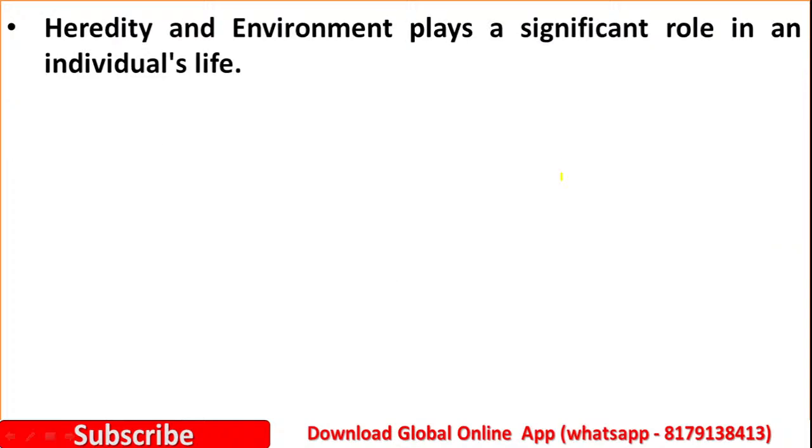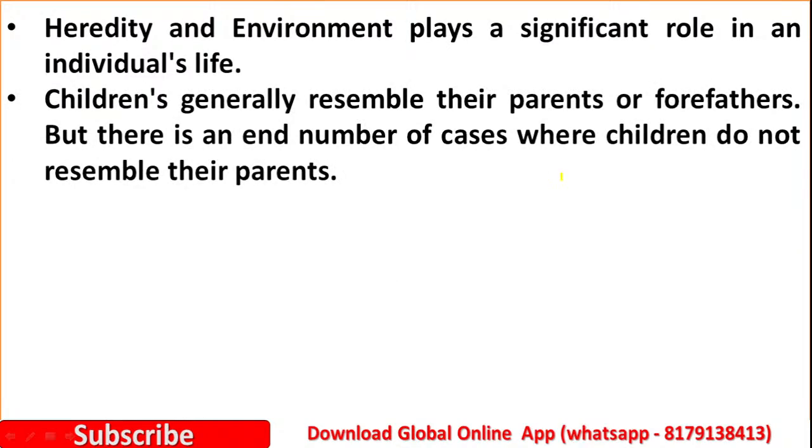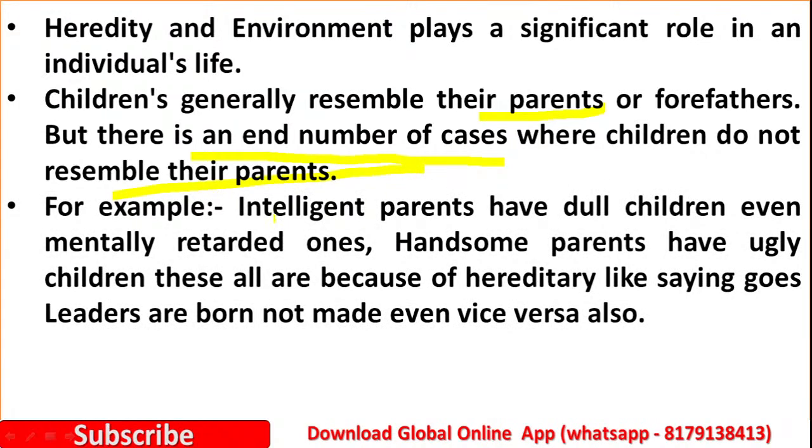So heredity and environment play a significant role in an individual's life, and children generally resemble their parents or forefathers. And there are any number of cases where children do not resemble their parents. For example, intelligent parents have dull children, even mentally retarded ones, and handsome parents have ugly children. As the saying goes, leaders are born, not made, and even vice versa. Yes, this you must remember.